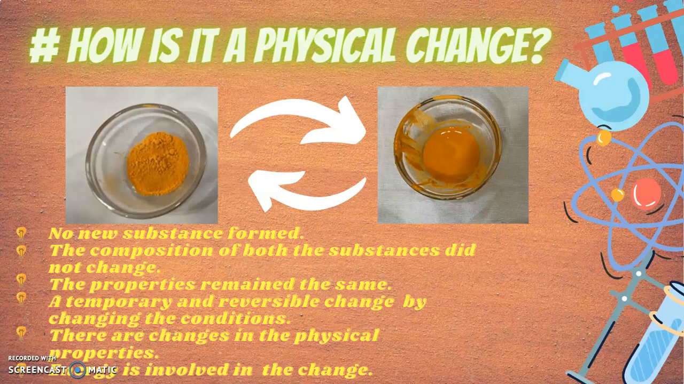There are also changes in the physical properties. The solid state, which is the powdery form, has just been converted into liquid without disrupting its original properties or composition. Energy is involved in this change. How? Heat is a form of energy which is involved here. It has been used to dry up the paste. The source of heat here is the sun.